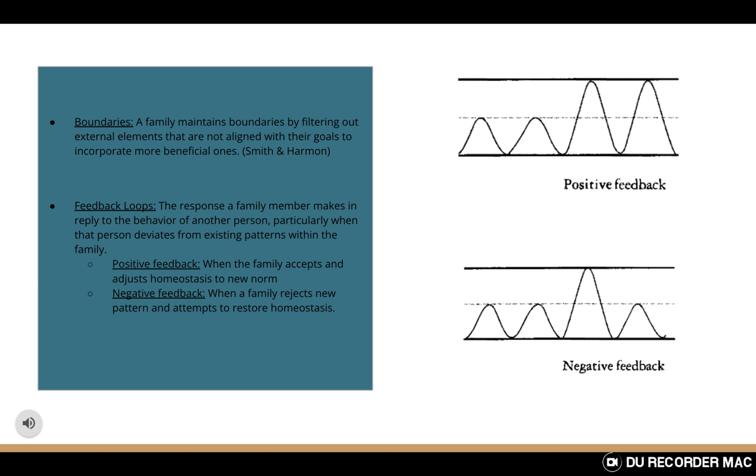There can be positive feedback when the family accepts and adjusts the homeostasis to a new norm, and there can be negative feedback when a family rejects the new pattern and attempts to restore homeostasis.